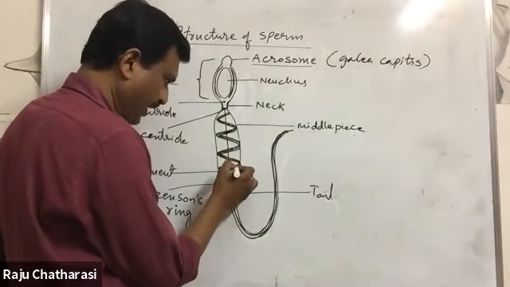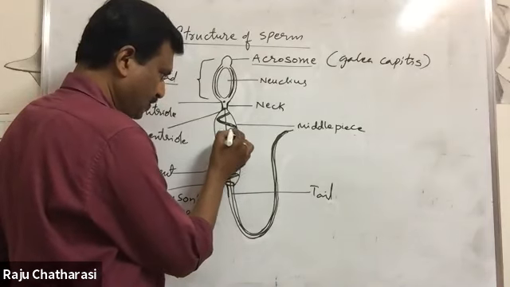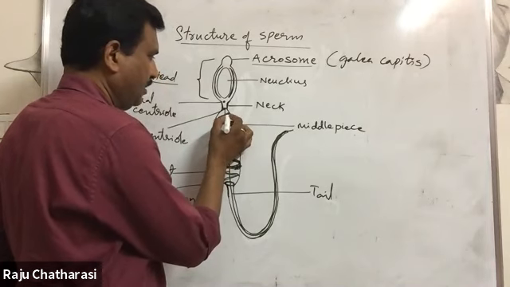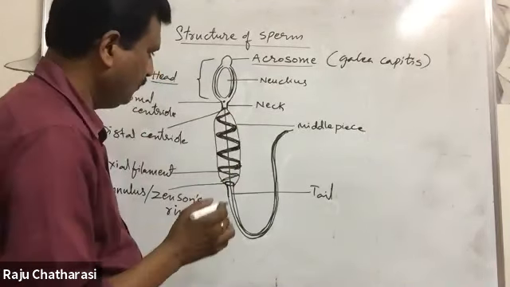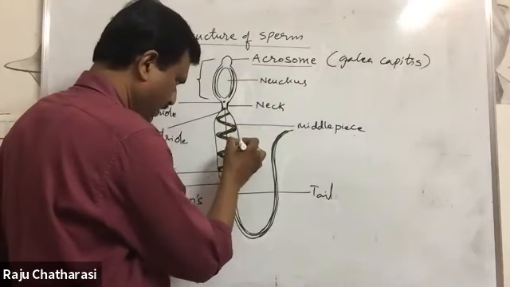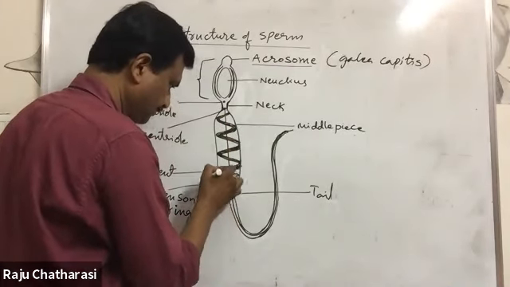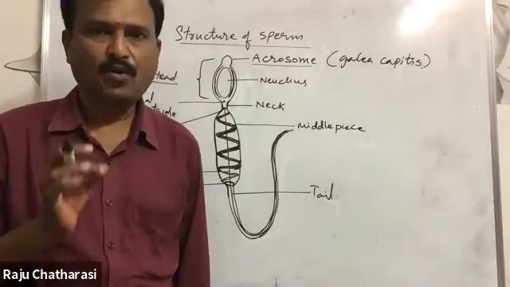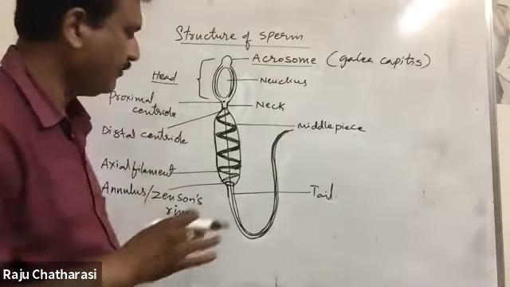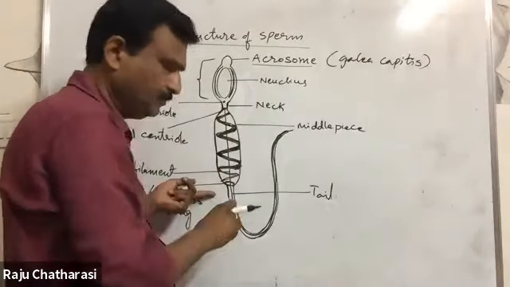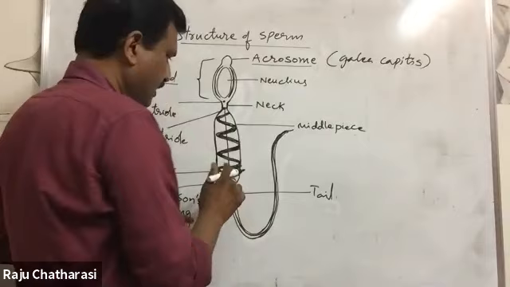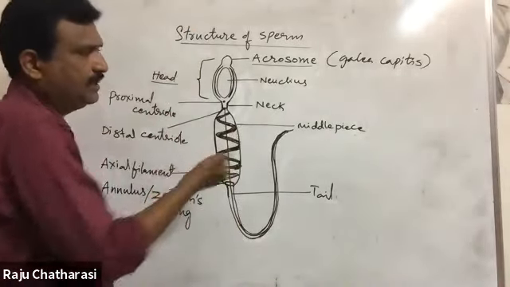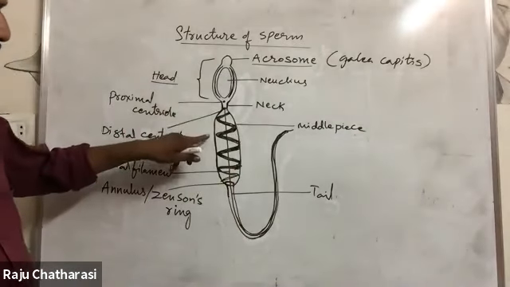Please remember, around the axial filament. Numerous mitochondria are there which provide energy for the sperm for its motility or vigorous movement. That is why the middle piece is also called the powerhouse, energy source, or fuel tank of the sperm. This is about the middle piece.